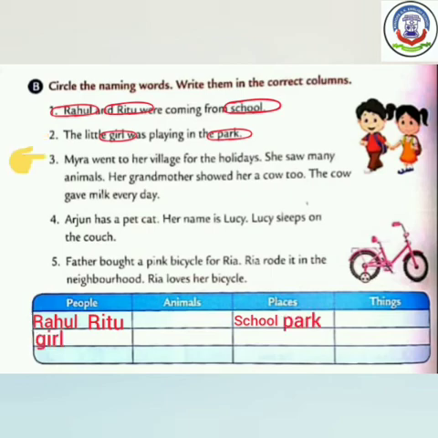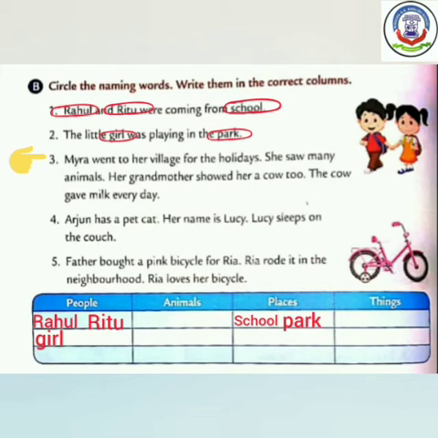Number 3. Myra went to her village for the holidays. She saw many animals. Her grandmother showed her a cow too. The cow gave milk every day. मायरा छुट्टी के लिए अपने गांव गई थी. उसने कई जानवरों को देखा. उसकी दादी ने उसे एक गाय दिखाई जो हर दिन दूध देती थी.